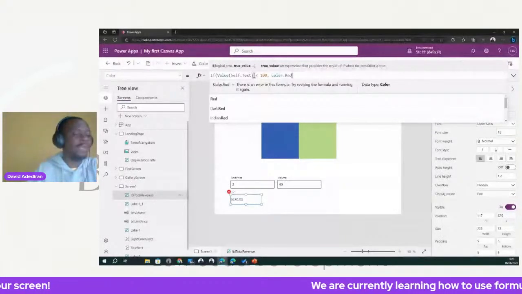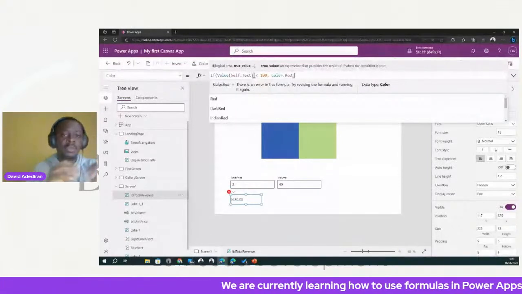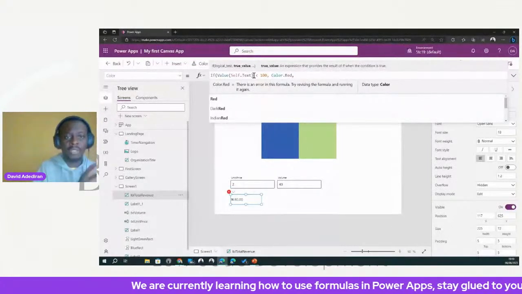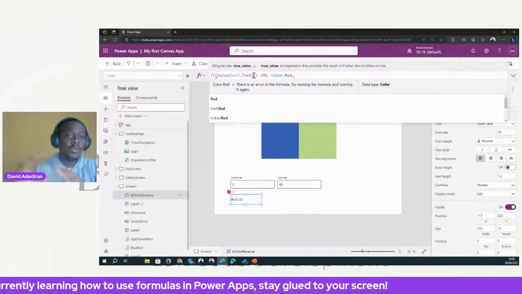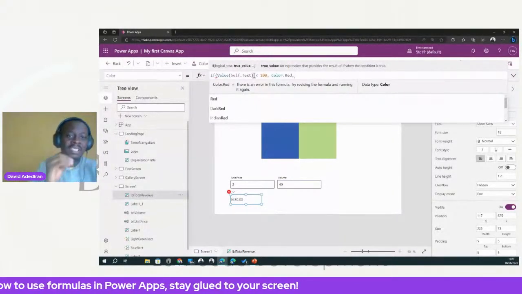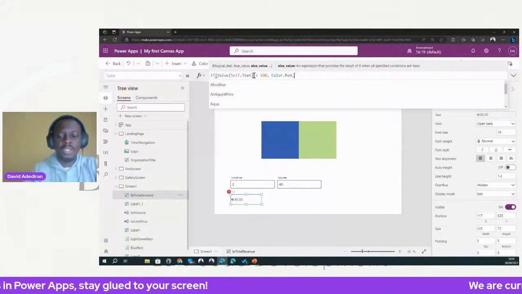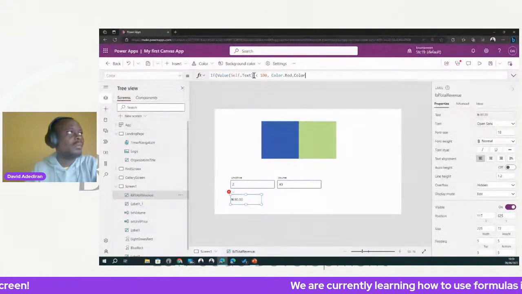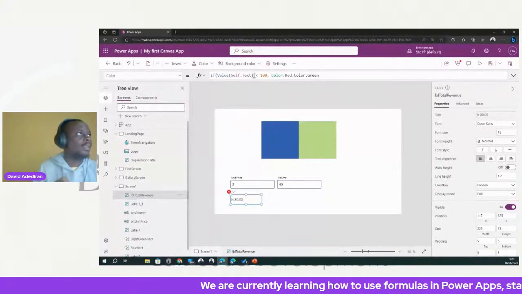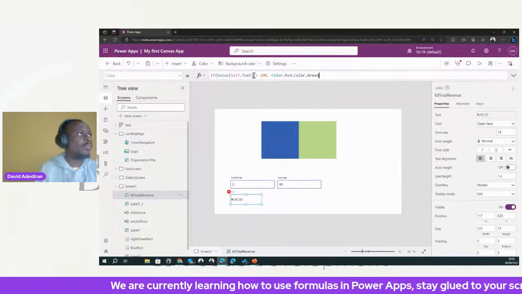Now, color the red, comma. What that means is that if it's less than 100, color the red, right? So that's the true part of the if statement. Now I want to do the false part of the if statement. So if it's not less than 100, what happens? Now color dot green. So color dot green. Okay, now we'll cover it.